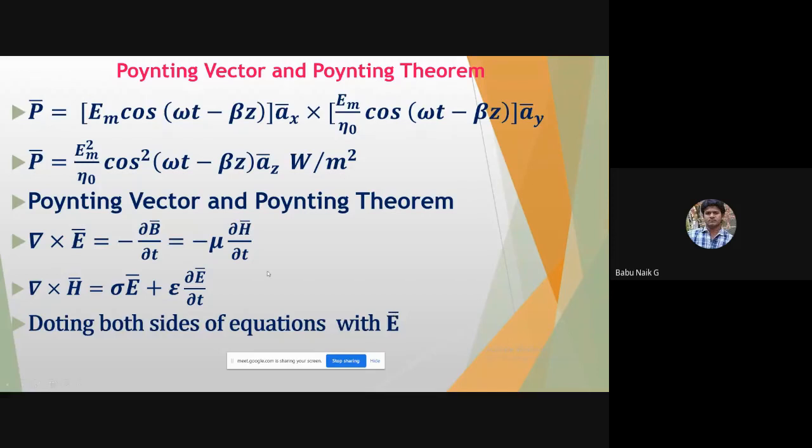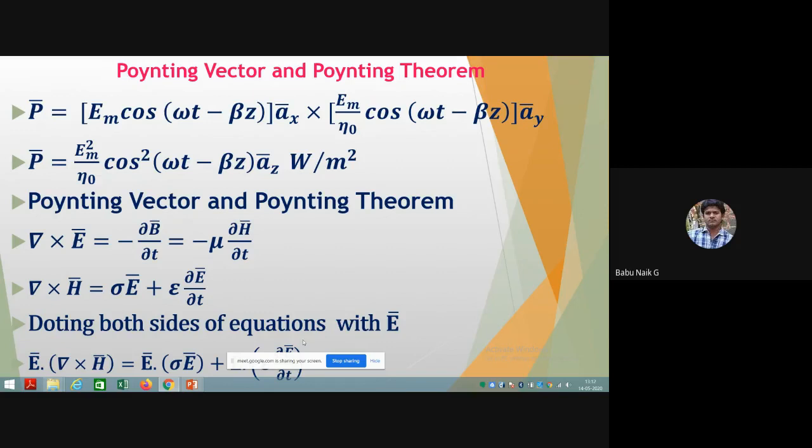Okay, so let me take this equation: del cross H bar equals sigma E bar plus epsilon into dou E bar by dou t. Now, if I take this equation and dot both sides with E bar, multiplying both sides: E bar dot del cross H bar equals E bar dot sigma E bar plus E bar dot epsilon into dou E bar by dou t.